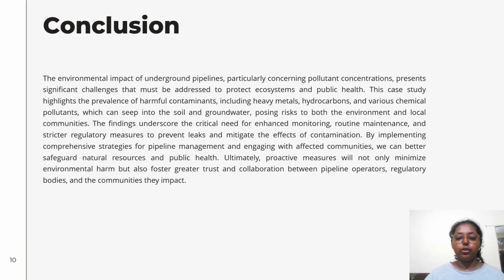strategies. Conclusion. The environmental impact of underground pipelines, particularly concerning pollutant concentrations, presents significant challenges that must be addressed to protect ecosystems and public health. This case study highlights the prevalence of harmful contaminants, including heavy metals, hydrocarbons, and various chemical pollutants, which can seep into the soil and groundwater, posing risk to both the environment and local communities.